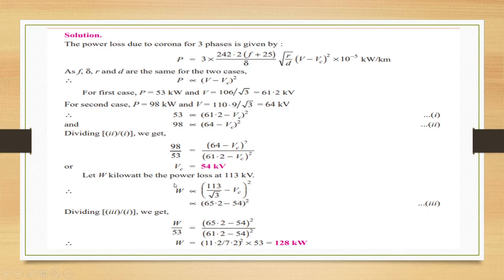Let W kilowatt be the power loss at 113 kilovolt, and W is proportional to (113 by root 3 minus Vc) square, that is (65.2 minus 54) square. Dividing, W by 53 is equal to (65.2 minus 54) square by (61.2 minus 54) square. So it is 128 kilowatt.